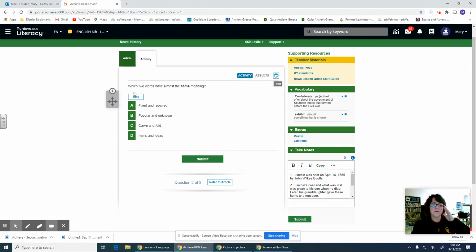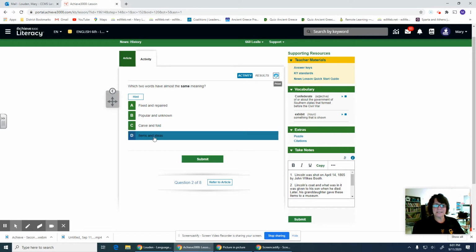Okay, next question. Which 2 words have almost the same meaning? A, fixed and repaired. And these are going to be words from your story. B, popular and unknown. C, carve and told. D, items and ideas. So I'm looking for the 2 words that have almost the same meaning. So they're going to be synonyms. That's what that is. Words that have the same meaning are synonyms. So I know right now automatically I'm eliminating C. Carve and fold. Carve is like when you cut something, fold, like you fold something in half. Those are not almost the same.